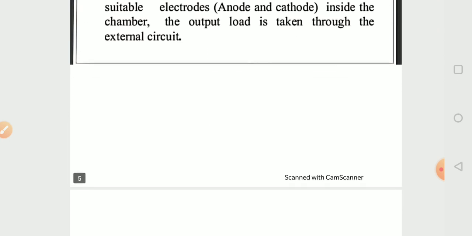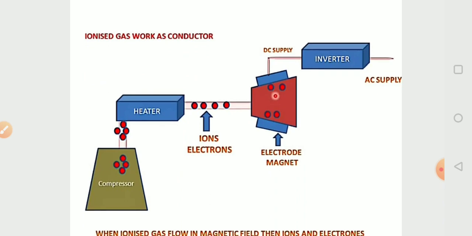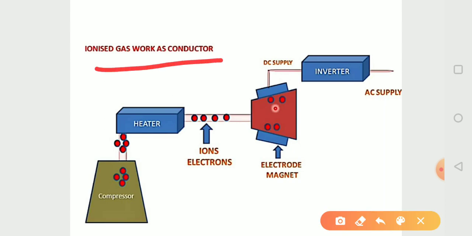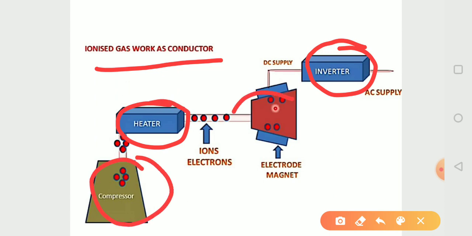For understanding the principle we can use this figure. Here we have an ionized gas as a conductor, and we have an inverter, heater, compressor and MHD system.